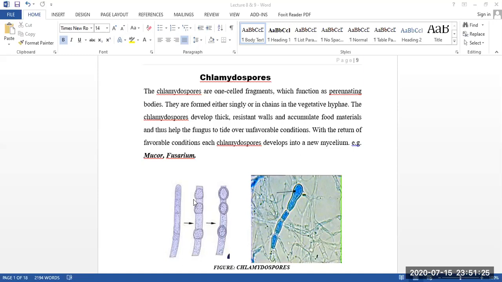And by doing this, it doesn't immediately reproduce. With that food, it can remain dormant for a long time. Whenever it gets a favorable condition, the segment will be divided from that and it will produce new fungus or new hyphae from this parent cell.